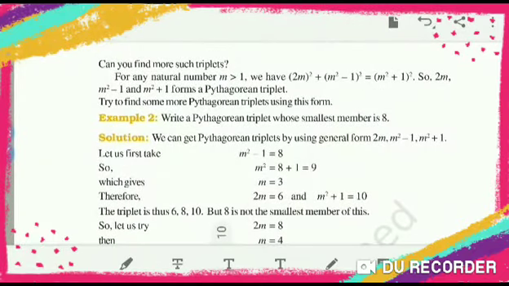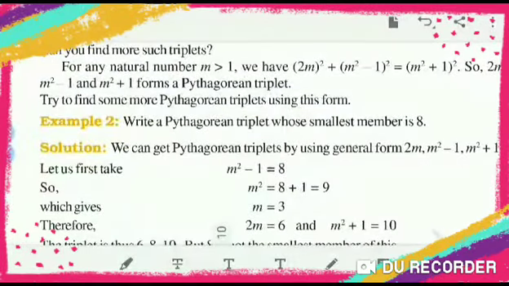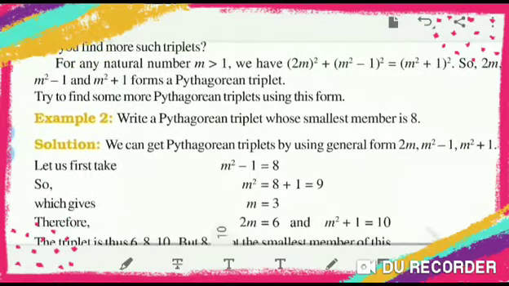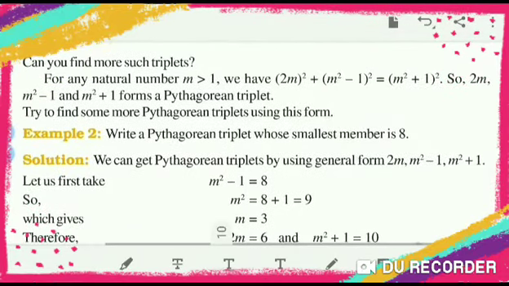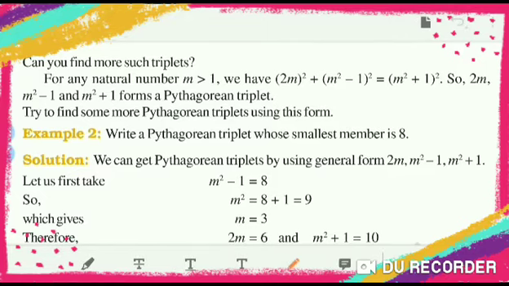But can we check whether the given numbers form a Pythagorean triplet? So see, one method is given here. Any natural number you have to consider, but that natural number should be greater than 1. If m is greater than 1, then (2m) square plus (m square minus 1) square is equal to (m square plus 1) square.